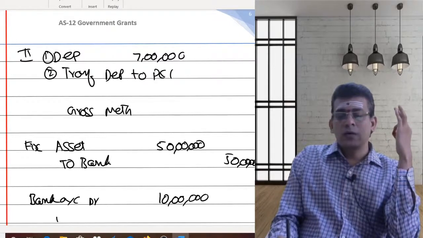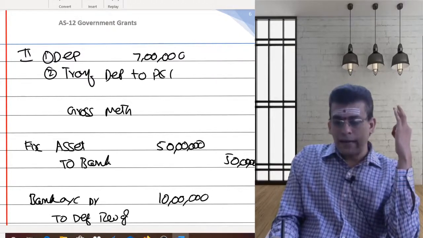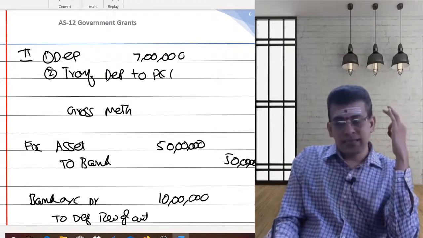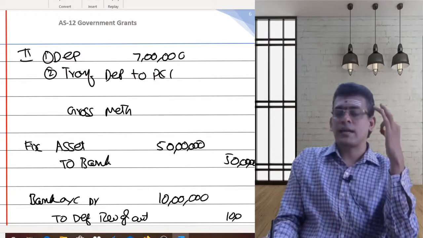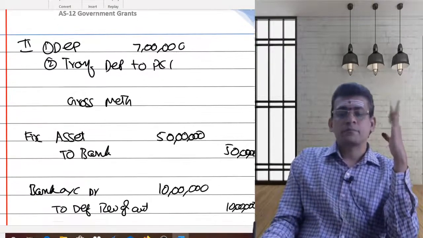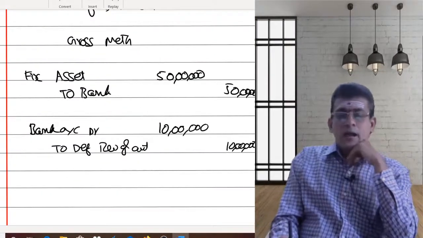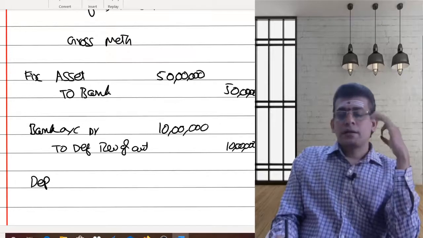Then what I will do? I will credit this as my deferred revenue grant. So what we are trying to do, we are creating this as a part of your deferred revenue grant. So 10 lakhs will be considered as a credit. So the deferred revenue grant account will be created. Then what I have to do? Then I have to claim depreciation.